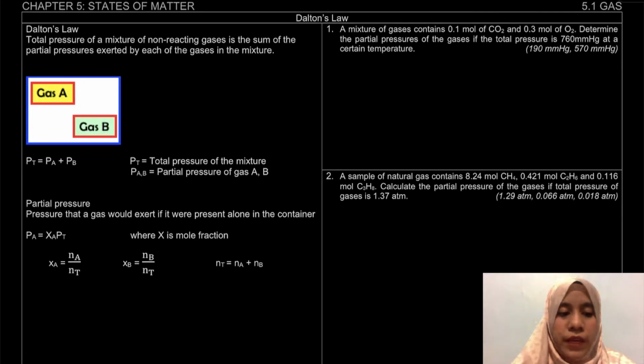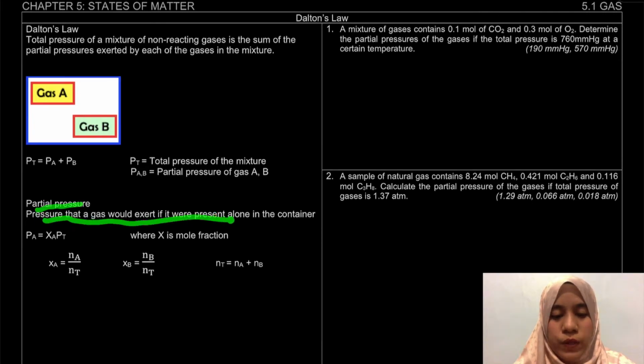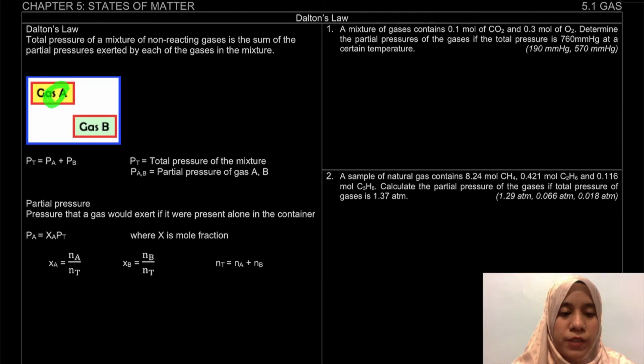Okay, so again, what is partial pressure? The pressure that a gas would exert if it were present alone in the container. So how to calculate the partial pressure? For example, here we have gas A. So how to find out the partial pressure of gas A? It is equal to XA, where X is the mole fraction, times the total pressure.